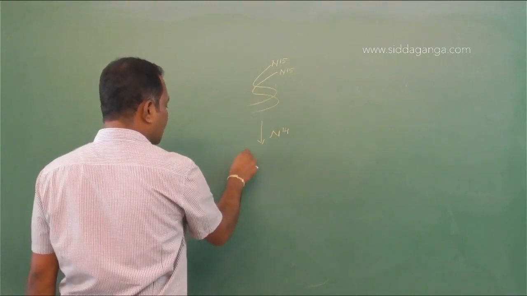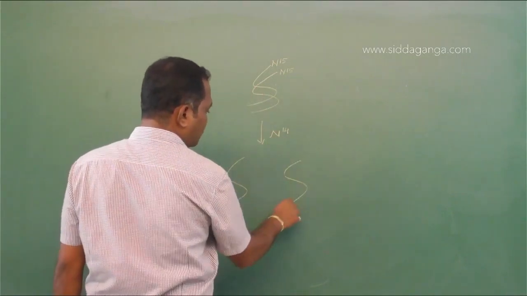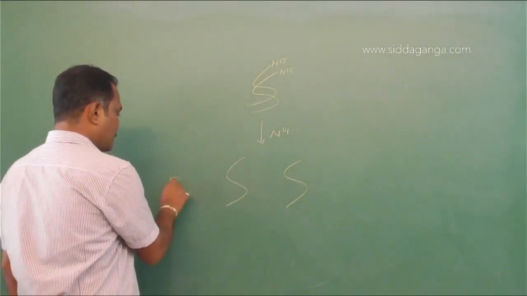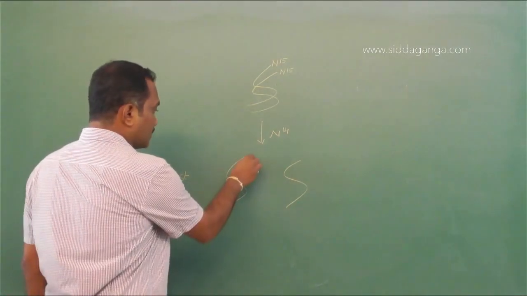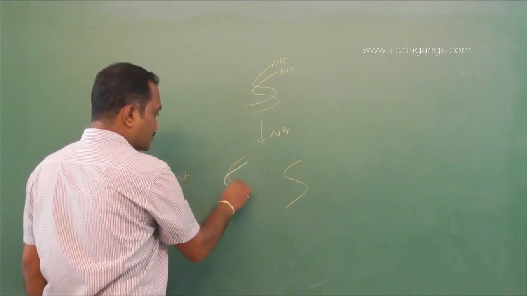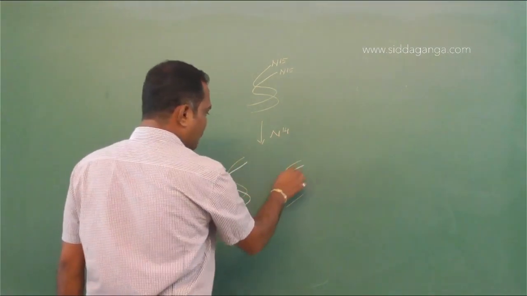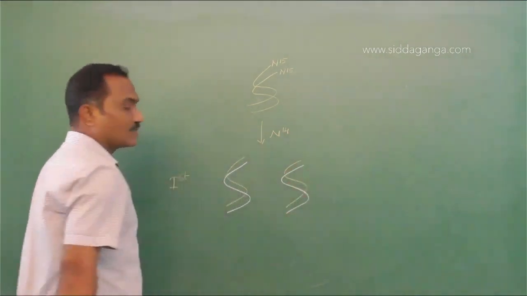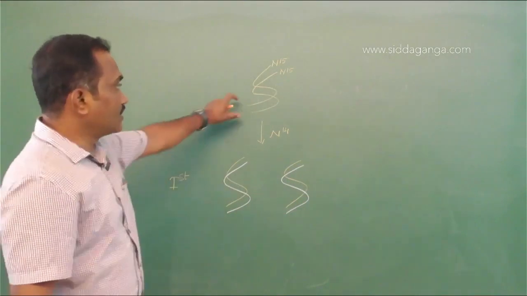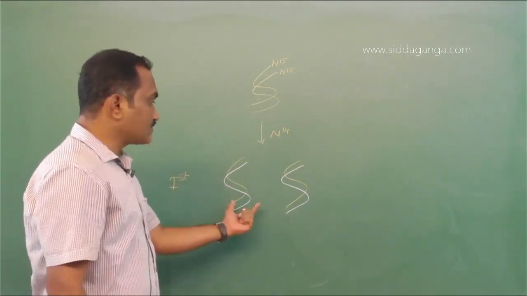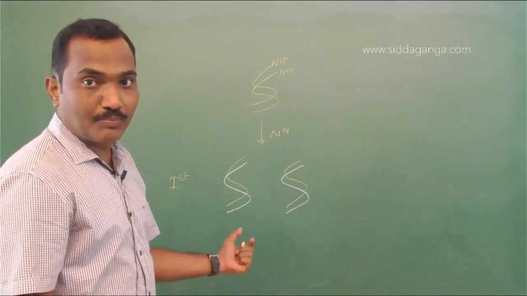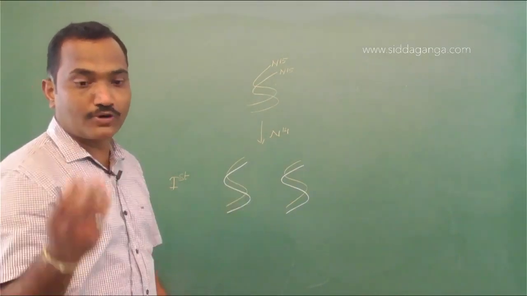The two strands will be separated, and the new strands will be synthesized using N14. So here this parental DNA will be having higher density and this will be having intermediate density compared to both the strands having N14, N14.